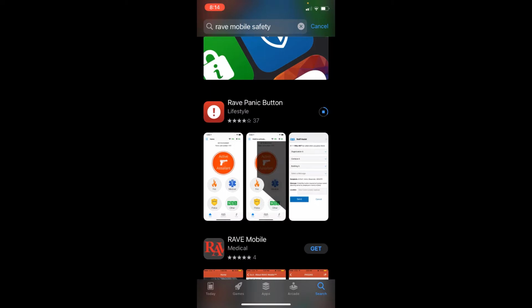At this point, we currently have over 90 employees across the entire district that are connected and have registered with the Rave Mobile Safety app. The Rave Mobile Safety app is also connected to all the building administrators. So what happens at one campus, all administrators will be aware of it so that they will also be on standby if they are needed to aid in any emergency situation.